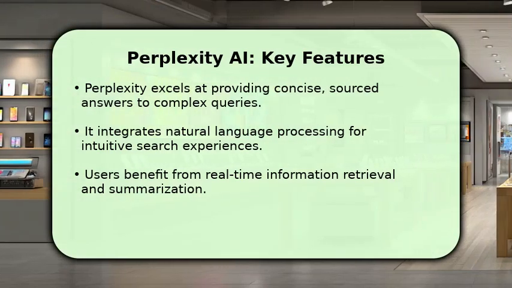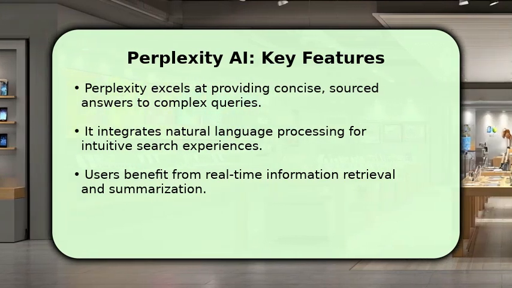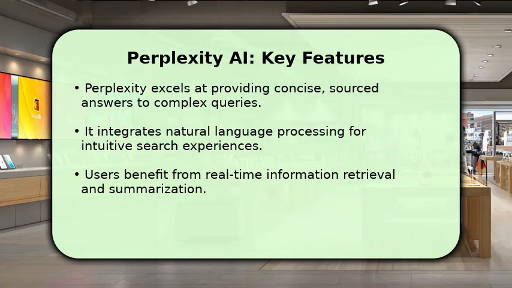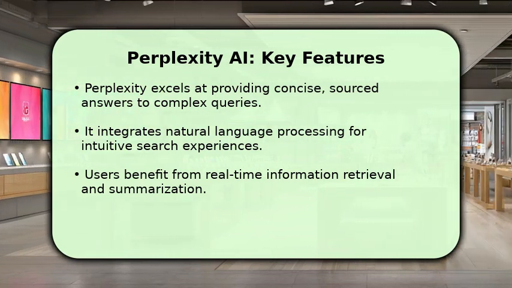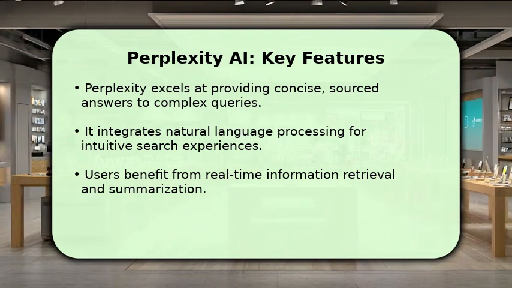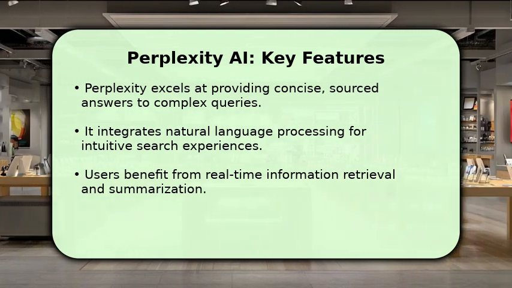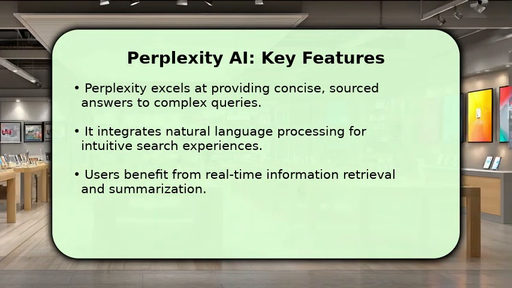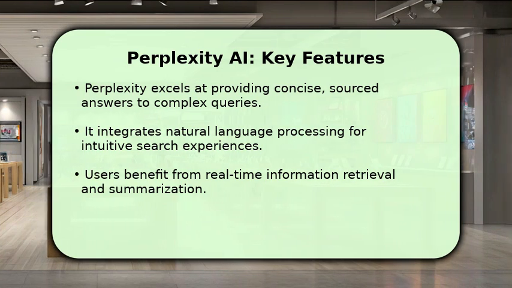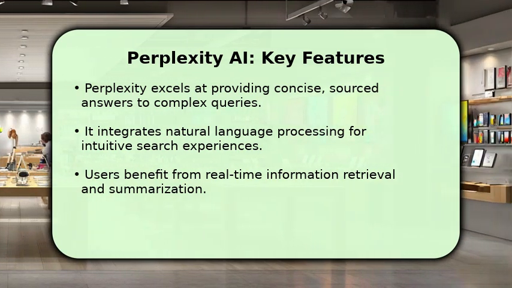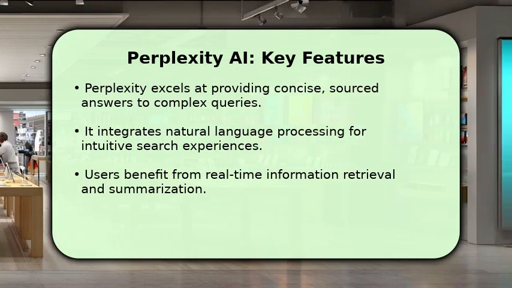Perplexity AI truly shines when you need concise, sourced answers to complex questions. It leverages advanced natural language processing to provide an intuitive search experience. Users benefit immensely from its real-time information retrieval and summarization capabilities, often saving hours of research. Its primary use case is efficient information discovery and research, making it an invaluable tool for students and professionals alike.